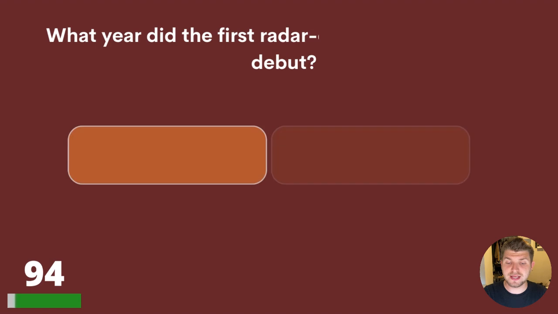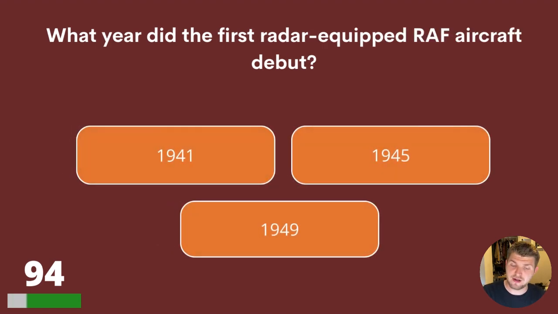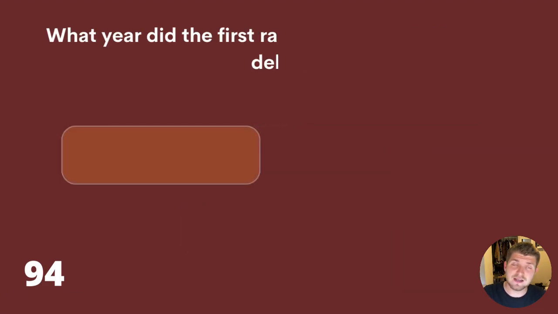Question 94. What year did the first radar-equipped RAF aircraft debut? 1941, 1945, or 1949? What year did the first radar-equipped RAF aircraft debut? The answer is 1941.